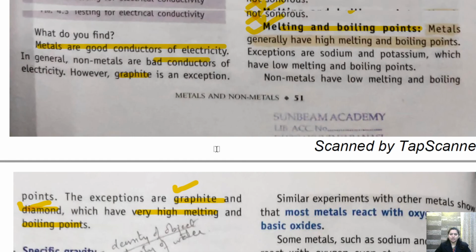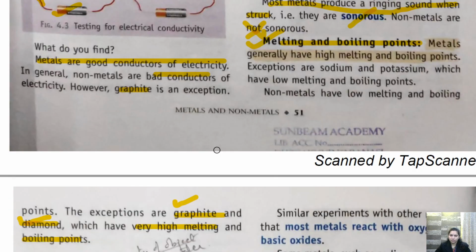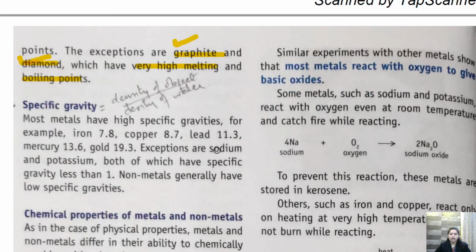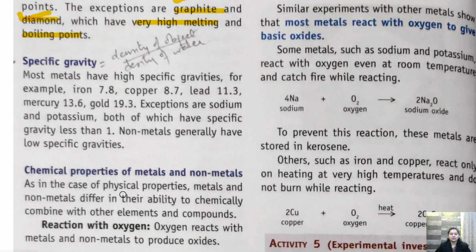Okay. So children, that was about the physical properties of metals and non-metals. In the next class, we'll continue with this topic. We'll talk about the specific gravity. We'll also see the chemical properties of metals and non-metals.